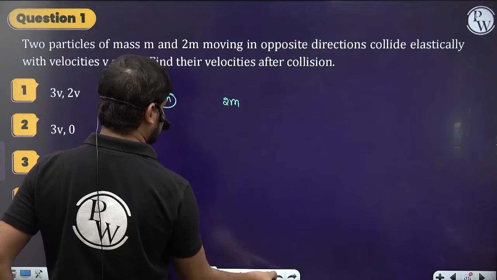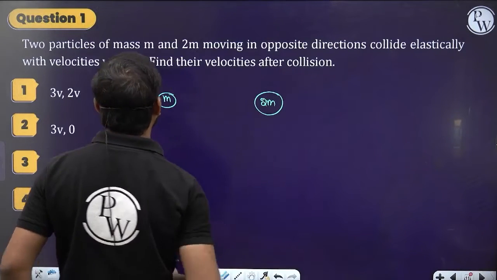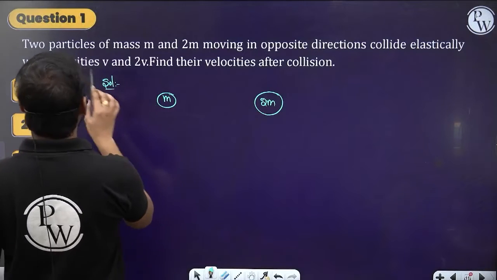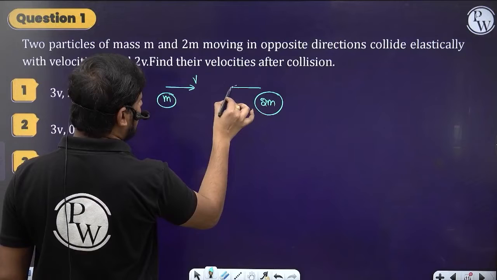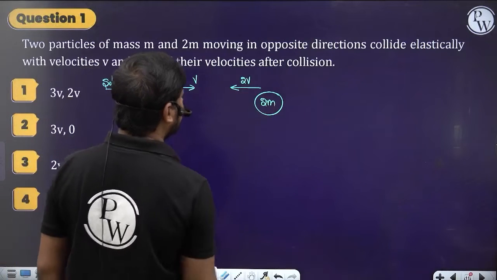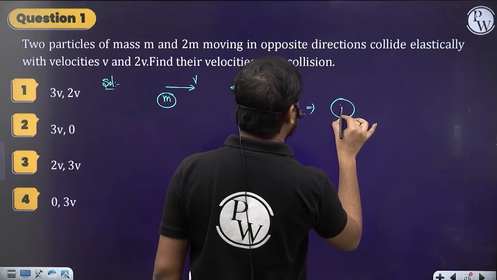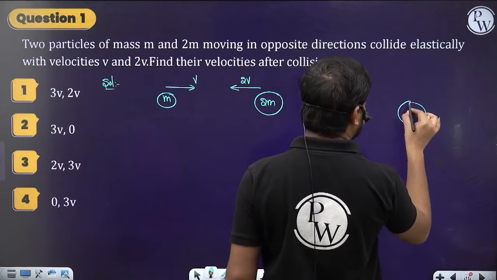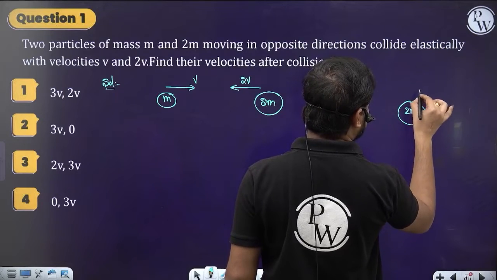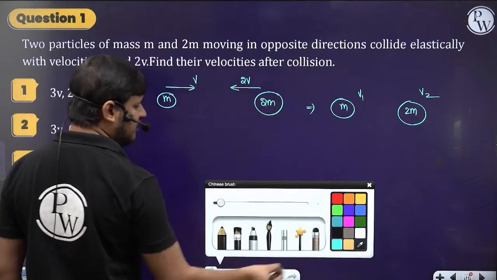They move with velocities v and 2v in opposite directions. Now, what are their velocities after the collision? Let's suppose the body of mass m moves with a velocity v1, and the body of mass 2m moves with a velocity v2. We have to find v1 and v2. So it is a direct formula based question.